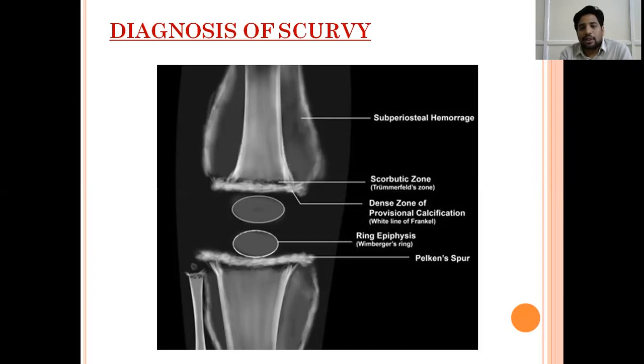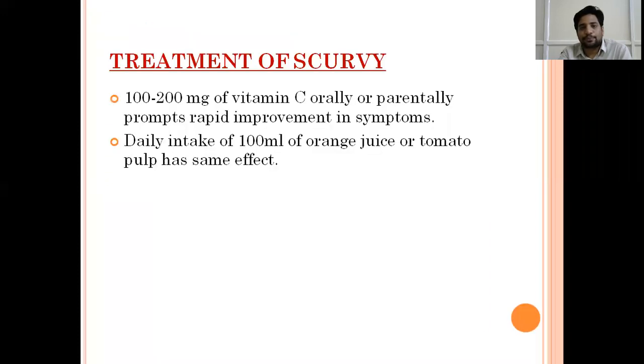And epiphysis: we see a ring kind of line around the epiphysis. We call that Wimberger's ring. Next to Trümmerfeld zone, there is rarefaction in the metaphysis. It's a triangular defect. If you see, you can point it out here. That triangular defect we call Pelkan's spur. All these are the features of scurvy. Scurvy is diagnosed by X-ray, that we have to remember. Especially the knee we will take, and we'll see all these features of scurvy on both sides.